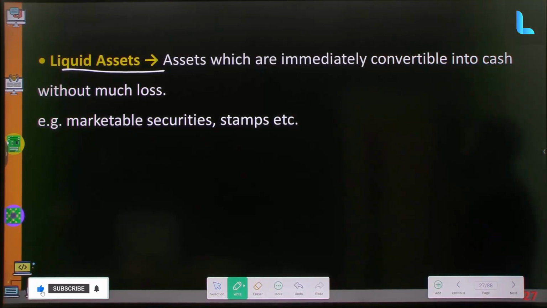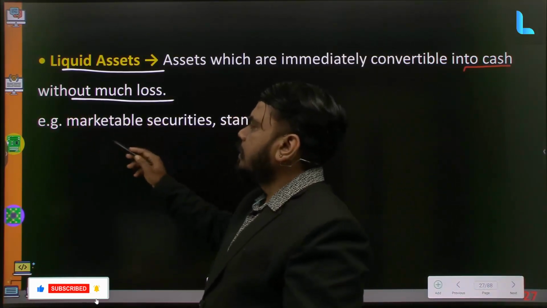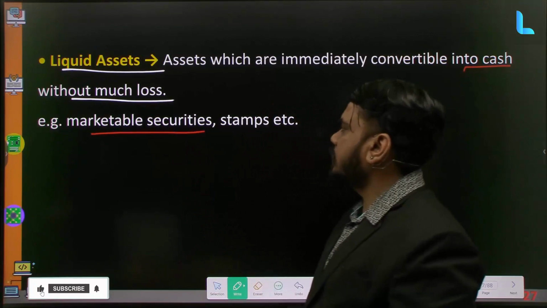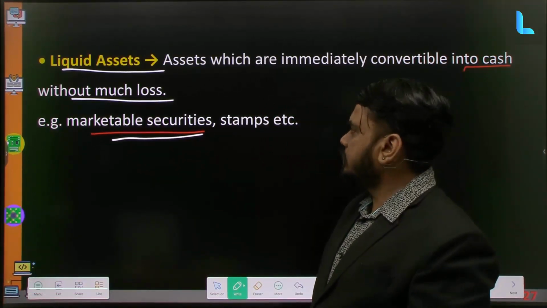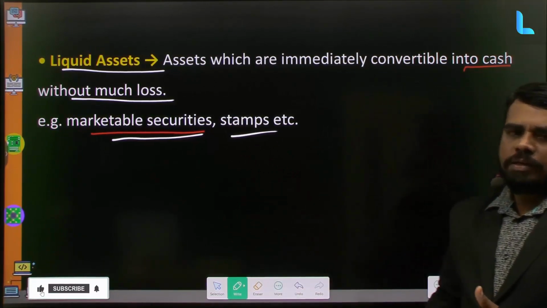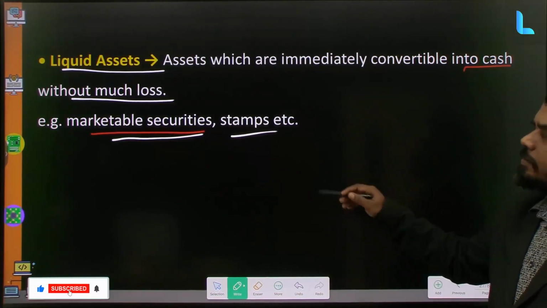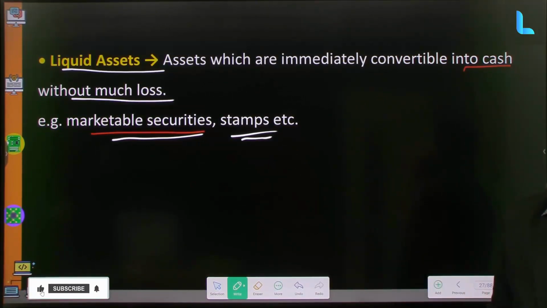The liquid assets are the assets which are immediately convertible into cash without much loss. For example, the securities which we have purchased, marketable securities, stamps, etc. When we submit these, we can get the money back without much loss. That is why this is called liquid assets.